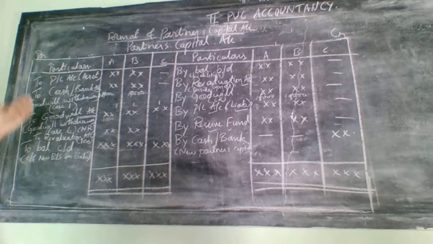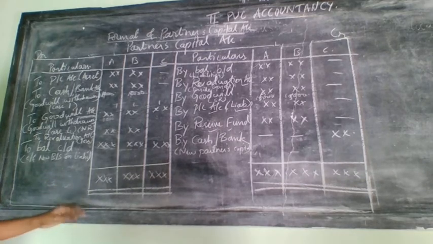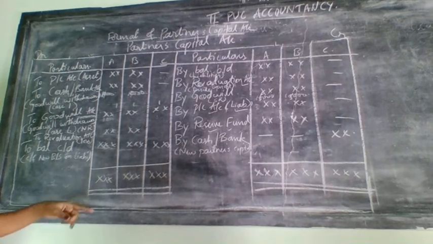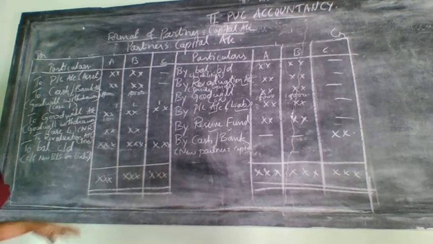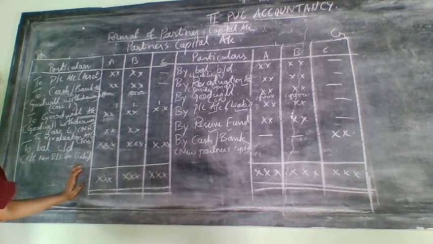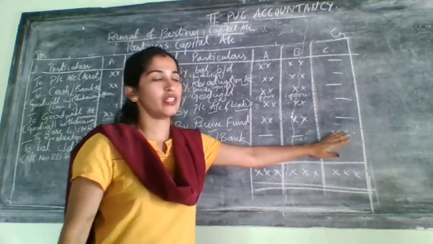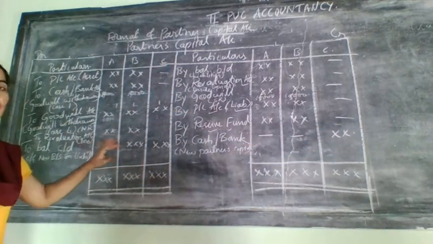One more main adjustment in connection with the admission was given. The last one is related to adjustment of capital, that is, adjustment of capital of the old partners according to the new partner's capital when the new partner brings it. That time, cash adjustment will come. I'll explain that when I do the problem. That means when he brings, for example, his capital of 20,000, they need to adjust their capital according to his capital.